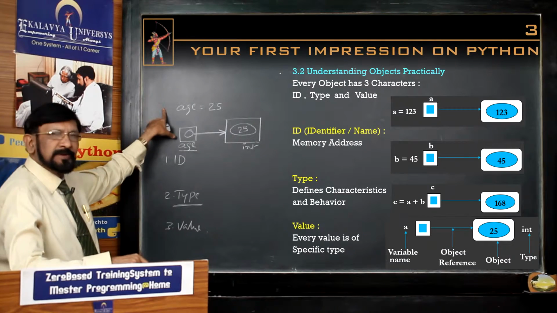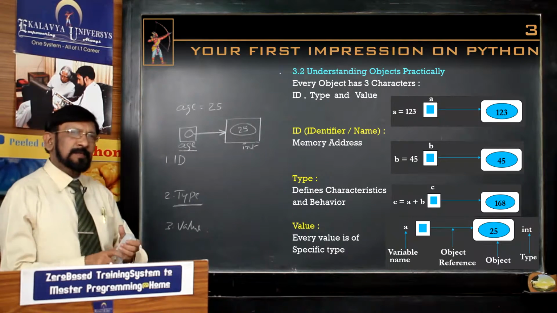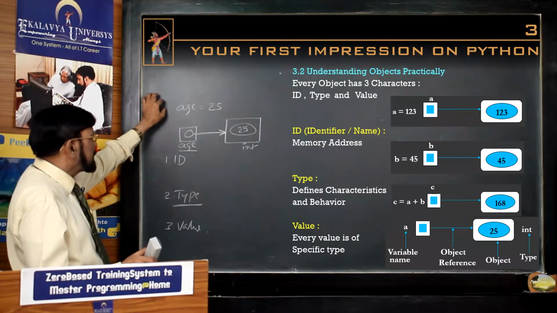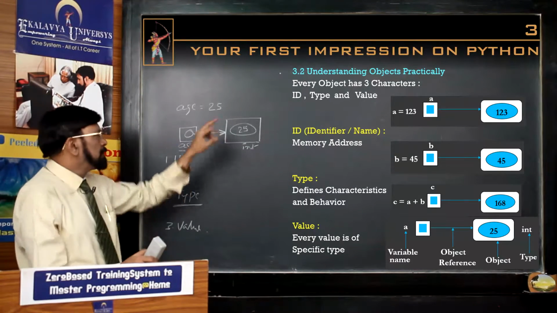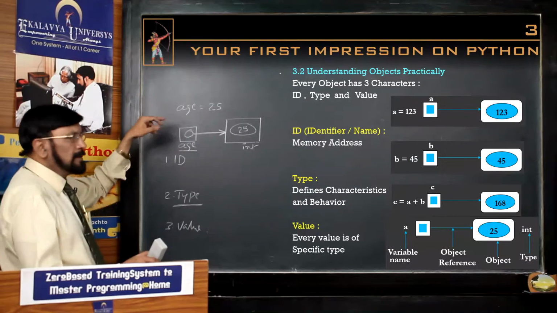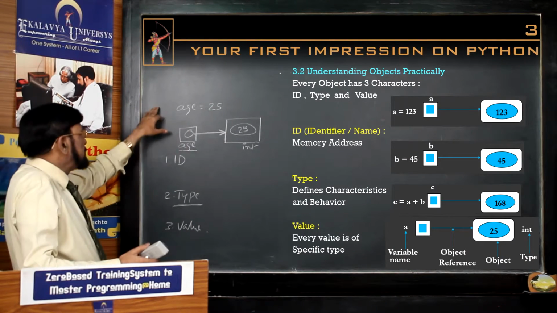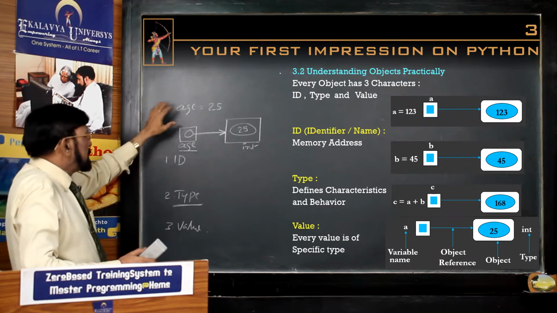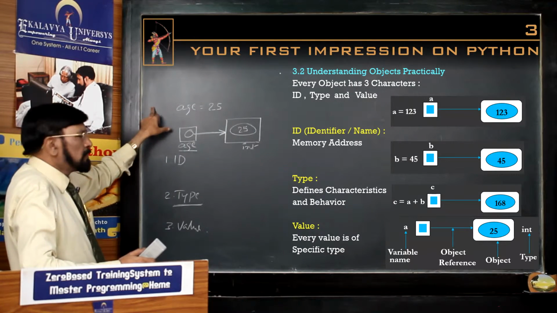We need not explicitly write, whereas in all other languages, we have to specifically, explicitly write the corresponding data type. If you give 25, then Python determines it as int. If you give 25.5, it determines its type is float.